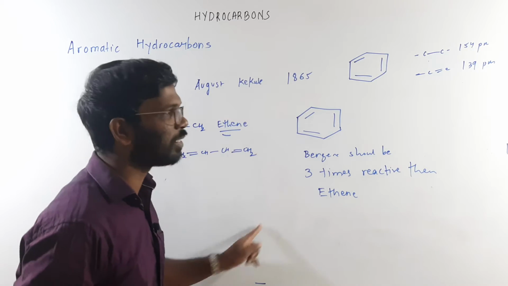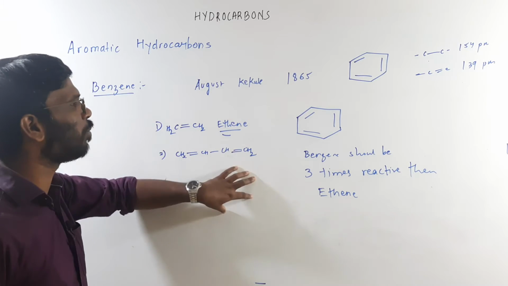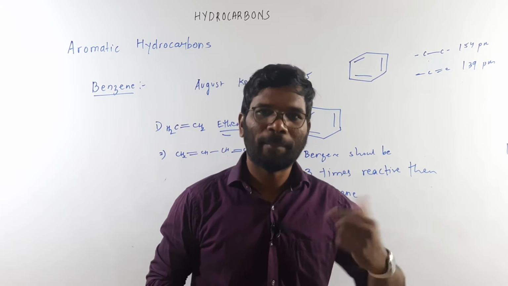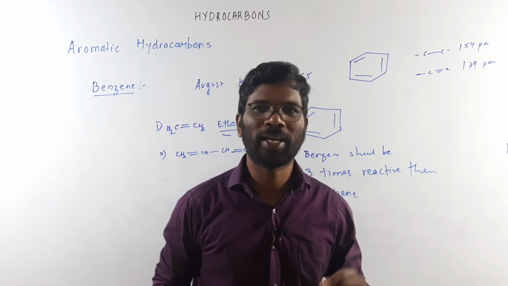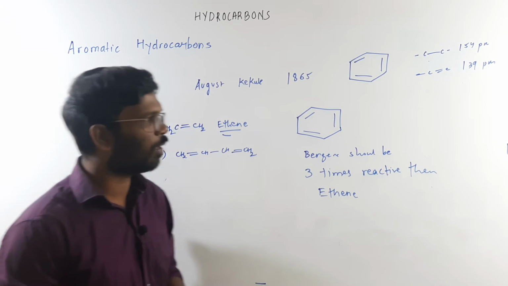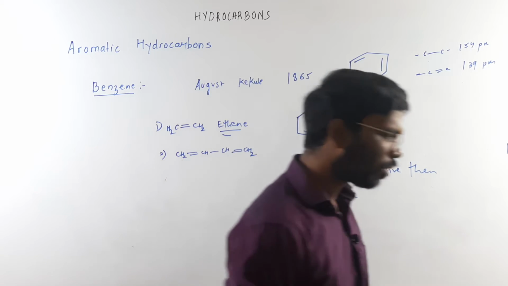But that is not the case. Benzene was showing an extra stability. Although it has three pi bonds, benzene is still much more stable than the alkene. This was the second thing which Kekulé was not able to explain.